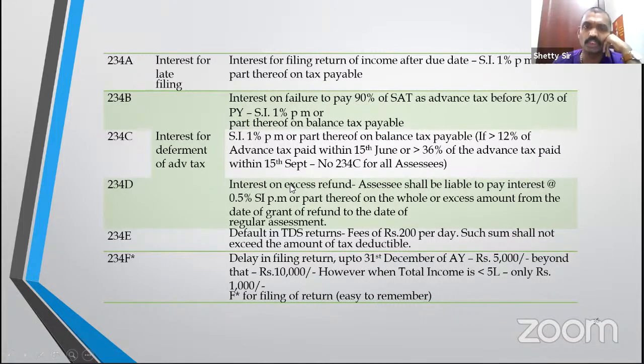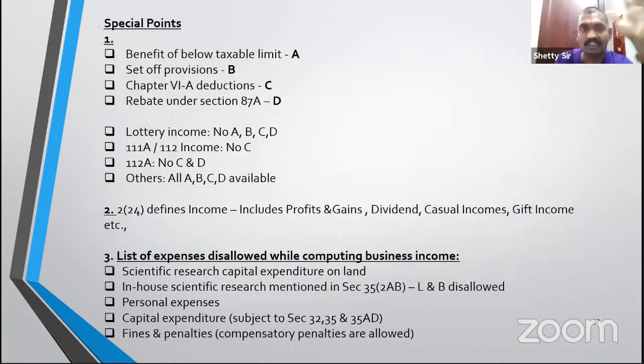No interest at all. 234D, department has given you excess refund. On that, you have to pay again 0.5% interest. 234E, if you delay in filing TDS return, 200 rupees fees. 234F, very important. Apart from interest, if you file your return late, up to 31st December of the AY, it is 5,000 rupees. If it is beyond that, 10,000. However, if you are a small person whose total income is less than 5 lakh rupees, the fees is only 1,000 rupees. This covers your basic provision.